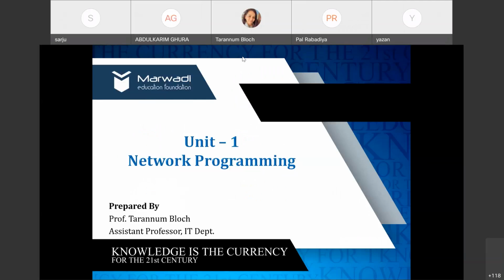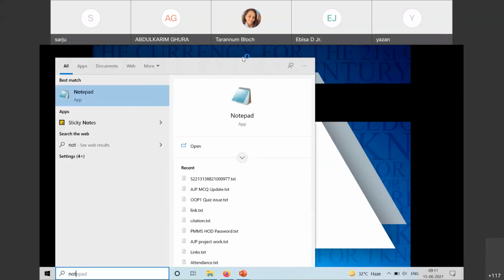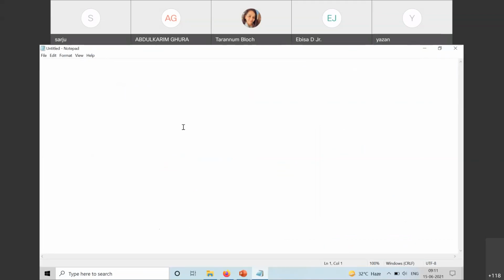Okay. So today we are starting with the first unit, which is advanced networking, or in other words, network programming. Before I begin the session, I would like to inform you that this unit is all about how we can create our application, that is a Java program, and how we can connect it with other devices, or how we can have the connection in order to pass messages.